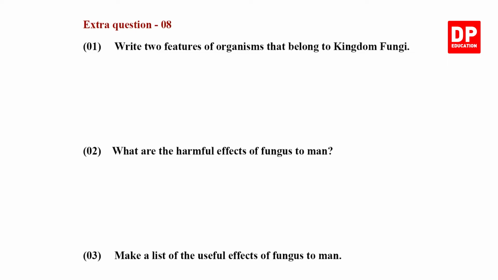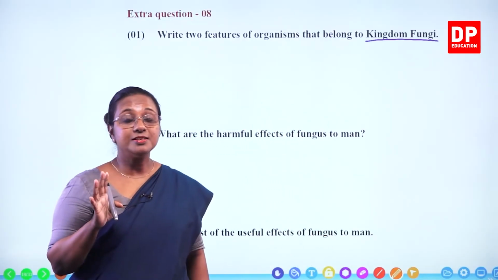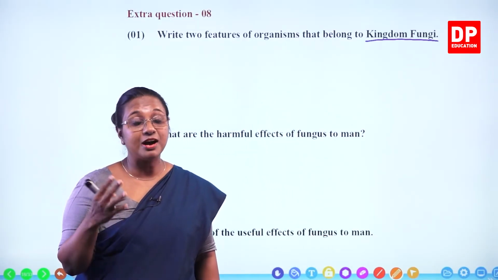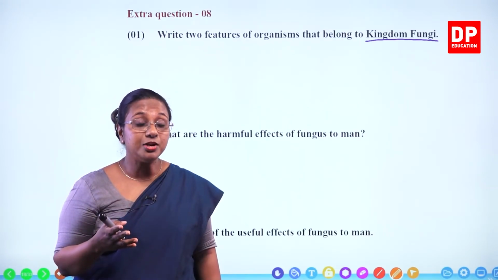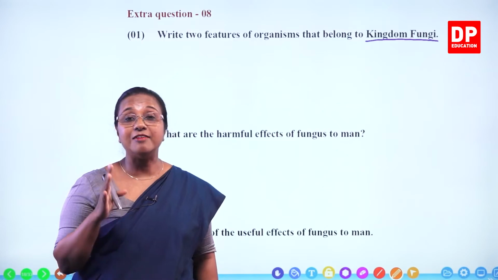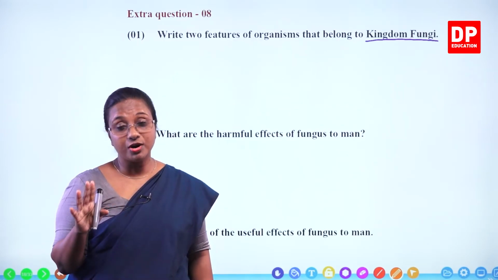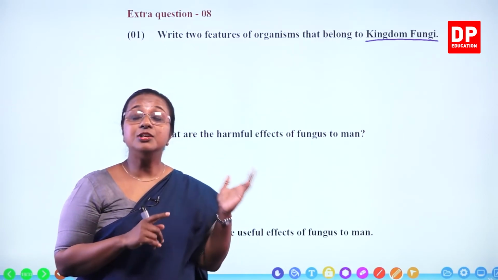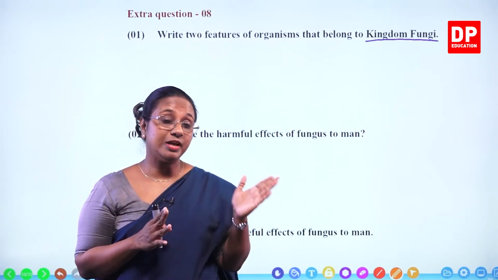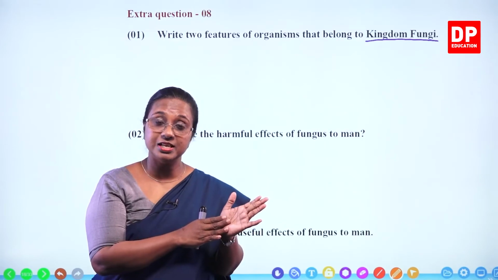Extra question 8. Write 2 features of organisms that belong to kingdom fungi. So you all know the organisms, students. They are all fungi. They belong to kingdom fungi. They come under domain Eukarya. So they all have a eukaryotic cellular organization. Then if you take kingdom fungi, they are either unicellular or multicellular. You can remember, students, yeast is unicellular.